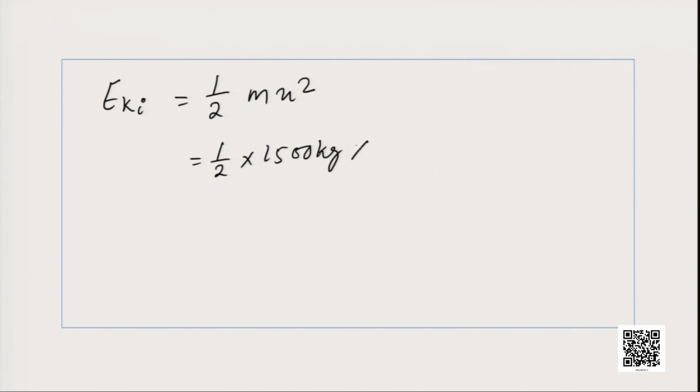Again, we will write the initial energy as E k initial, that is equal to half m u square, half into 1500 kg multiplied by u square, which is 25 by 3 meter per second whole square.